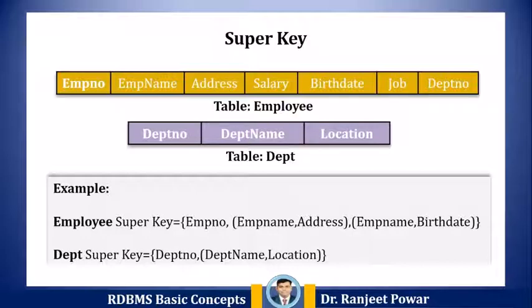The super key would be employee number, the composite keys, that is employee name and address, and employee name and birth date. So these are the three different keys, and that set is called a super key. For the department table, the super key is a set of department number and department name and location in combination that can be used as a key to uniquely identify a record in a department table.